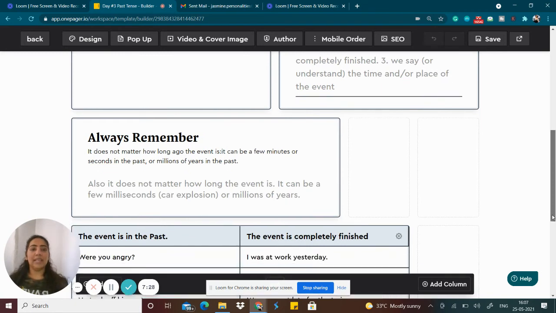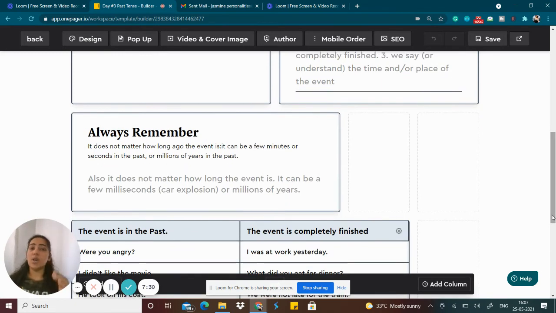One more thing I would like you to remember is that it does not matter how long ago the event is. It can be a few minutes, or even a few seconds in the past, or even millions of years in the past. Past is past. Also it does not matter how long the event was. It can be a few milliseconds, maybe like a car explosion, or maybe millions of years.